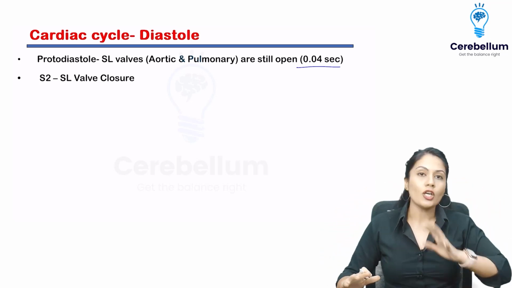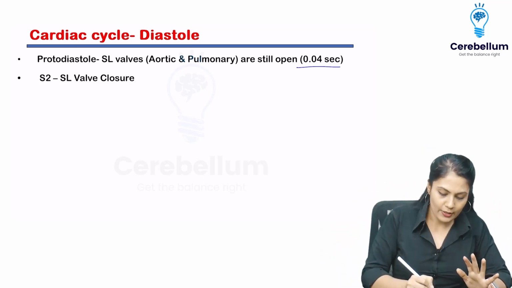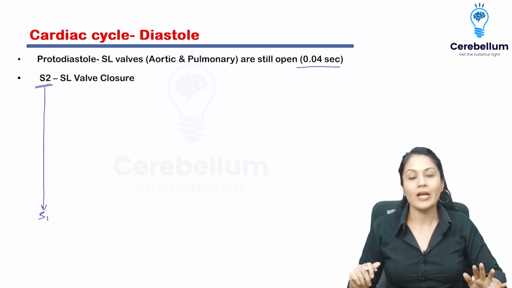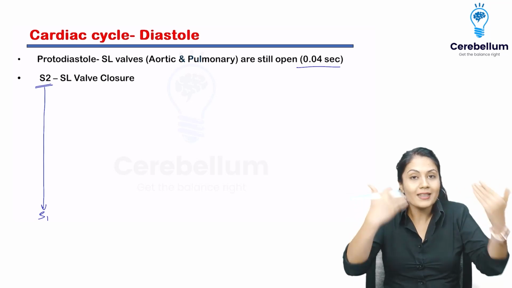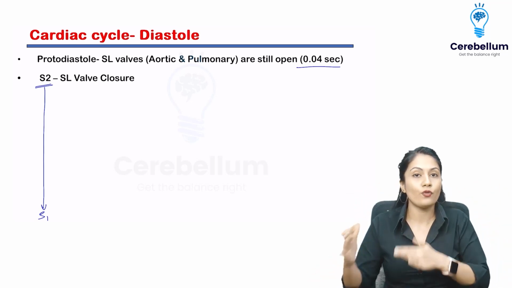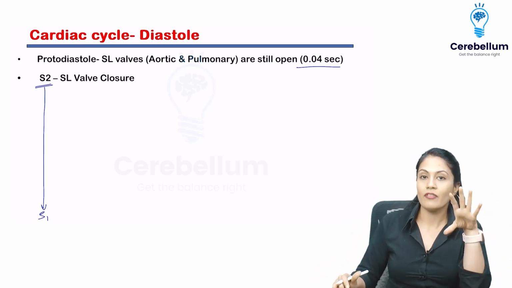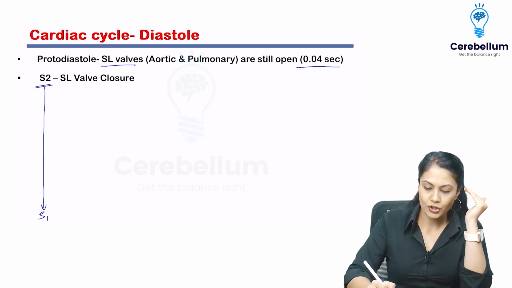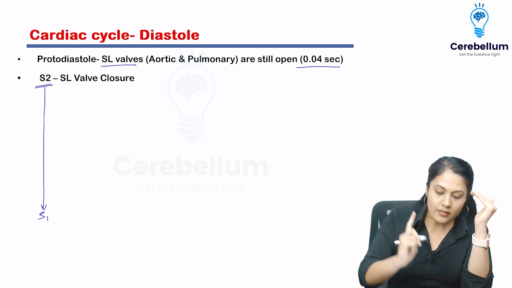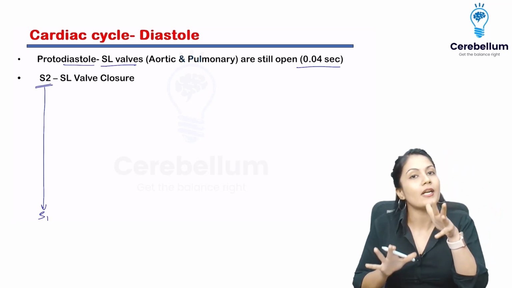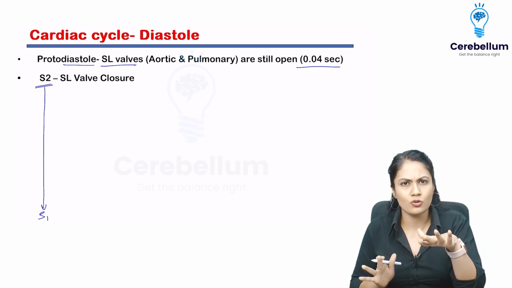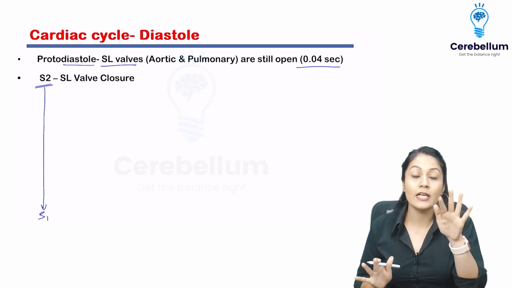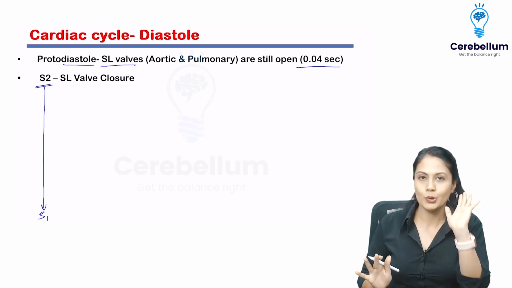Please remember, it is not a proper diastole. The proper diastole is going to start from S2 and it is going to go towards S1, right? But before that, this phase has come, 0.04 seconds. That is nothing but when the semilunar valves were still open and my ventricle started to relax. Since the ventricle started to relax, I'm going to call it diastole, but it was not proper diastole. It came before the proper diastole, and that's why I'm going to call it protodiastole.